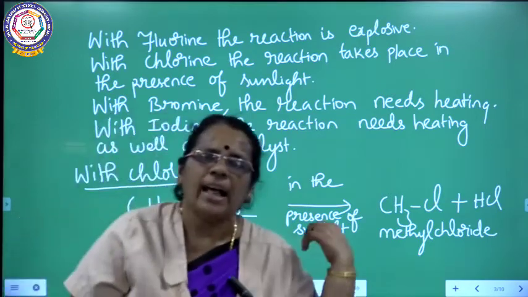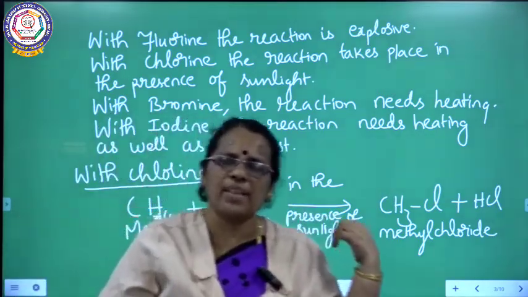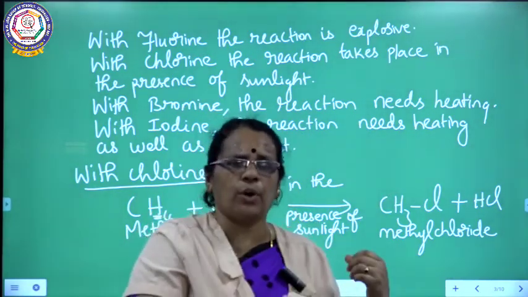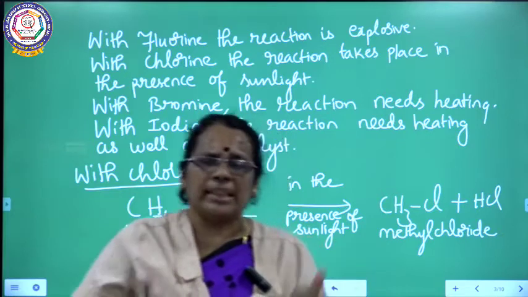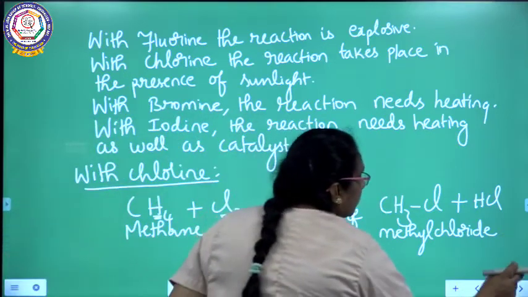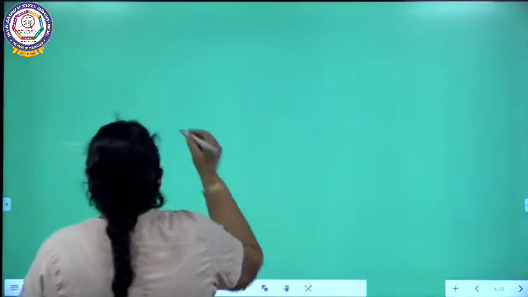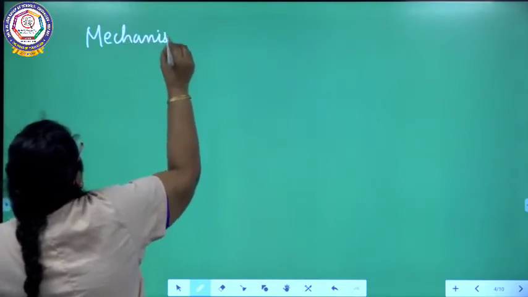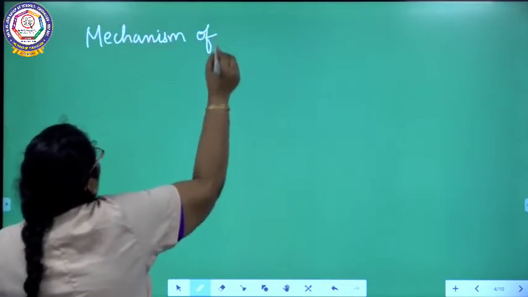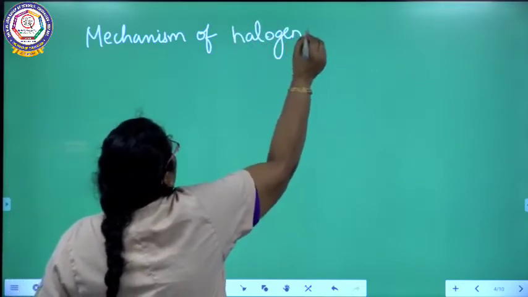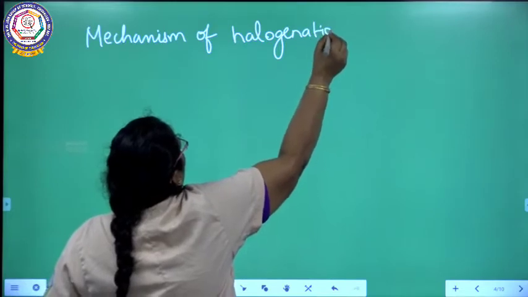So with chlorine I have carried out the reaction. In the presence of sunlight I am carrying out the halogenation. Chlorine is added to the hydrocarbon methane, and I am getting methyl chloride with the liberation of HCl. Now we are going to see the mechanism of the halogenation reaction.